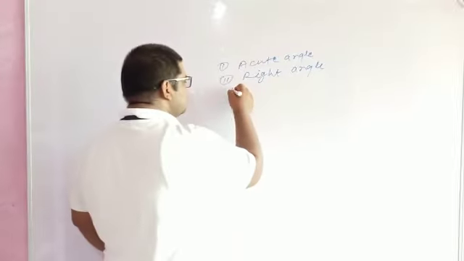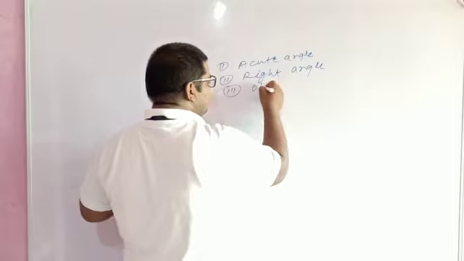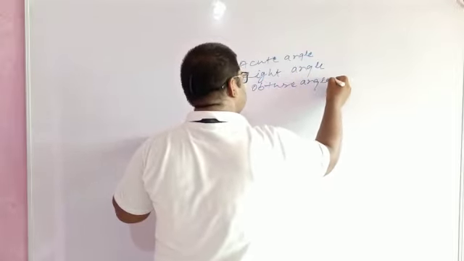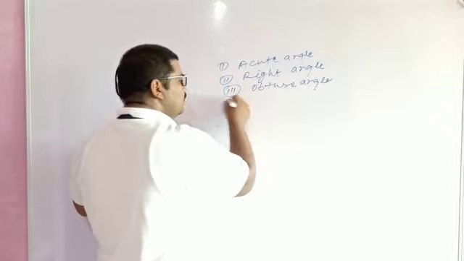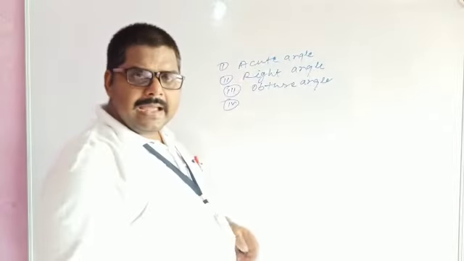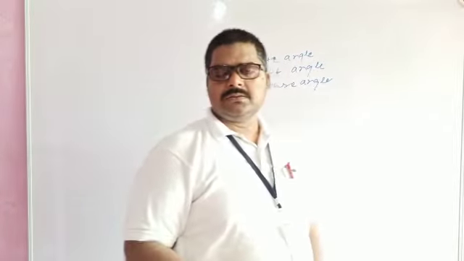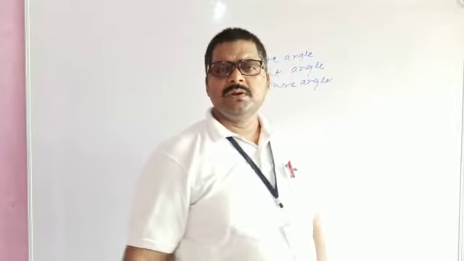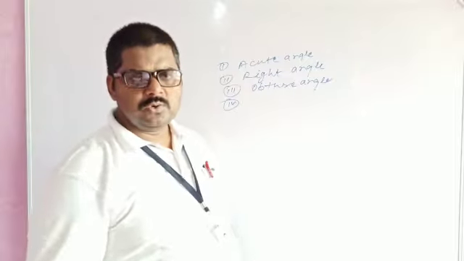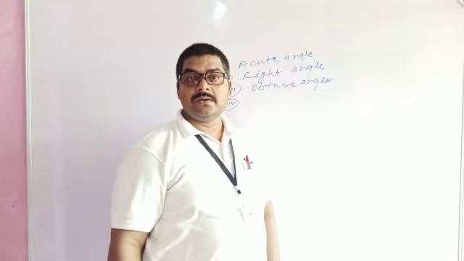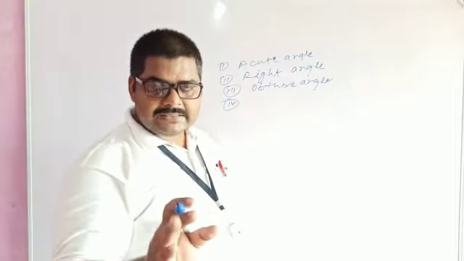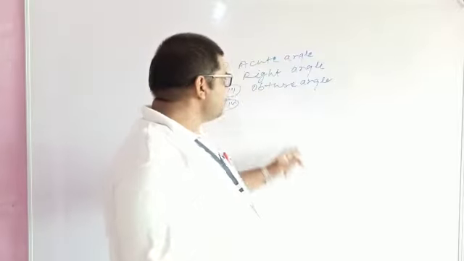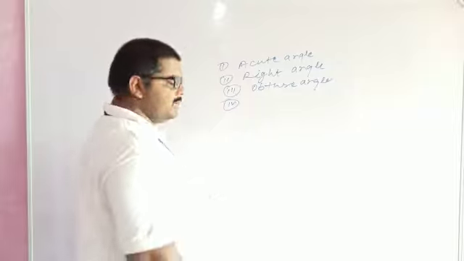The third one is obtuse angle. And what is its definition? The angle whose magnitude, in place of measure you can use the better word magnitude, is greater than 90 degree but less than 180 degree is known as obtuse angle.